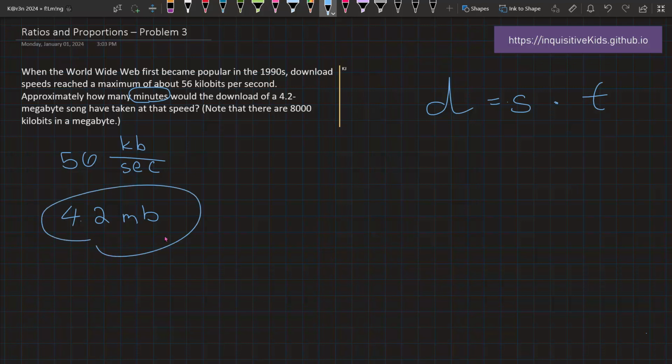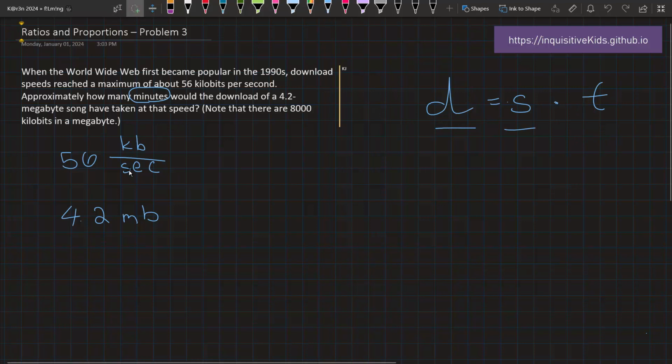Here this would be our distance, the total amount of volume that we want to cover. This would be our speed, the speed at which this is downloaded. But now we're trying to find the time, right? How many minutes? So since we already know the distance and the speed, we have to divide in order to find the time. So we're going to move this down and divide.